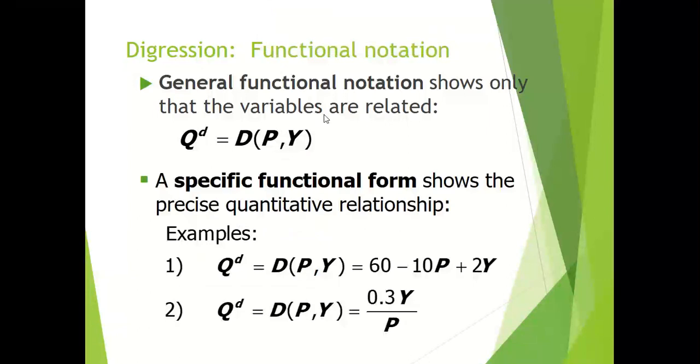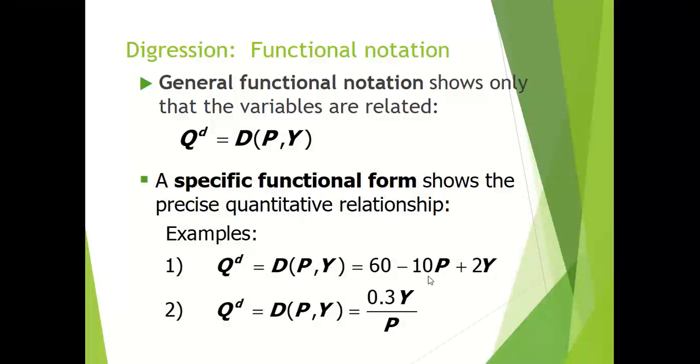We can transform the functional form into a specific functional form. A specific functional form shows the precise quantitative relationship. For example, now we can write the demand function as quantity demanded, that is a function of price and income, is equal to 60 minus 10p plus 2y.